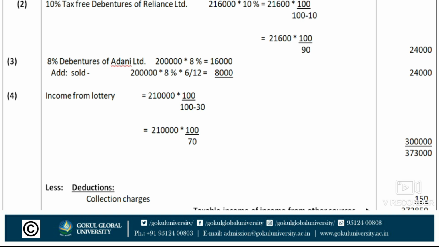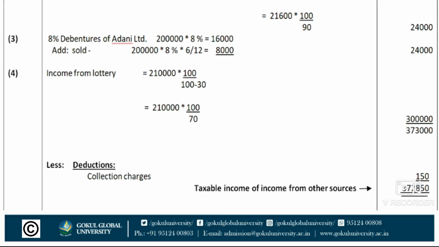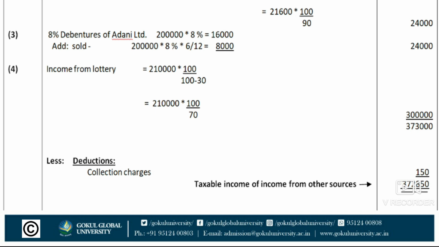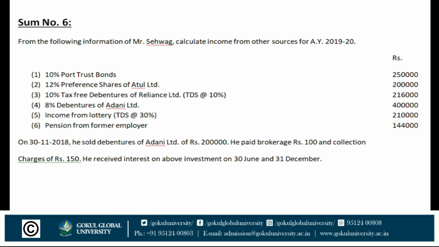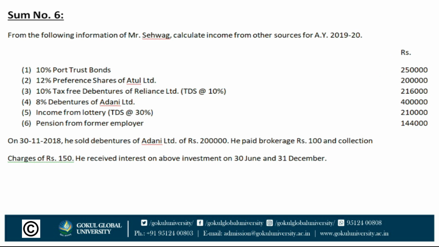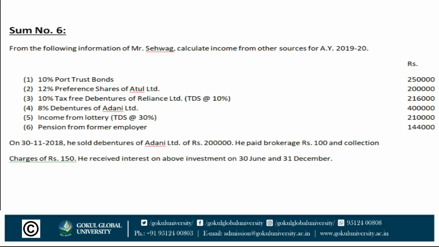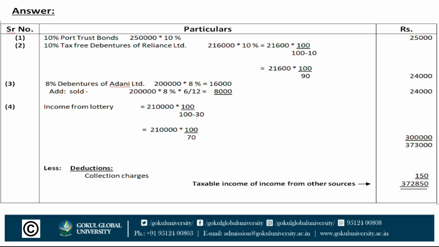So make first total of all these incomes, that is 3,73,000 minus deductions, collection charges. See there are deductions given. First brokerage and second collection charges. Brokerage is not deductible, so we will deduct only collection charges, that is rupees 150. So 3,73,000 minus 150 is equal to 3,72,850. This is our net answer, that is taxable income from other sources. Thank you.